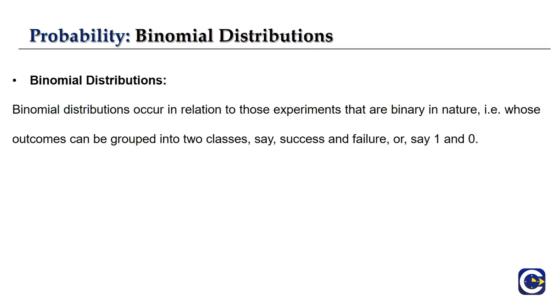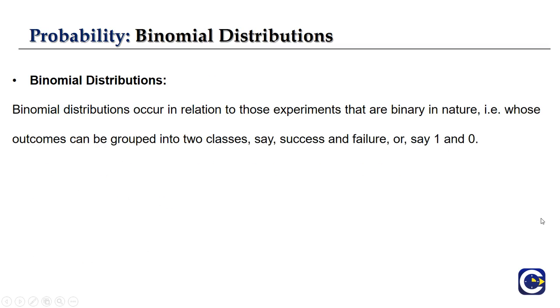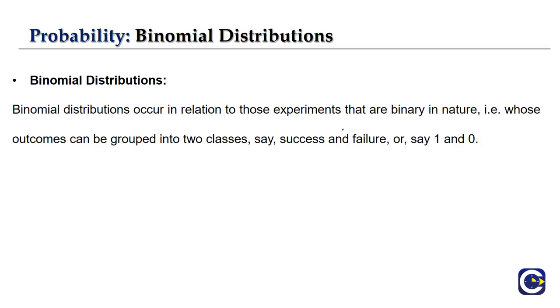First, let us see what a binomial distribution actually is, and when it occurs. Binomial distributions occur only in relation to experiments that are binary in nature, that is, experiments whose outcomes can be grouped into two classes.